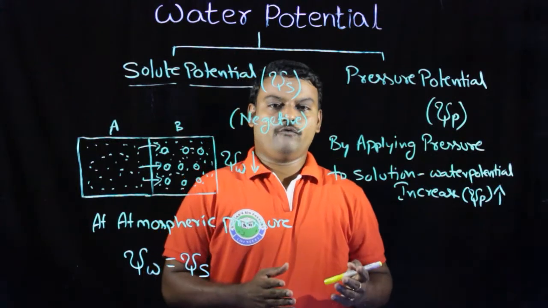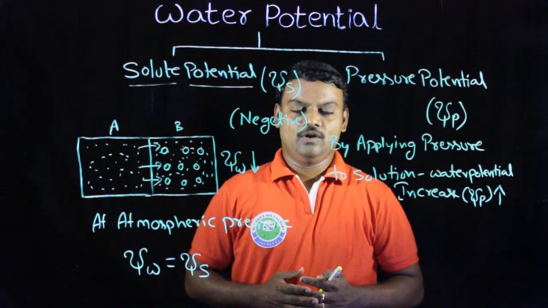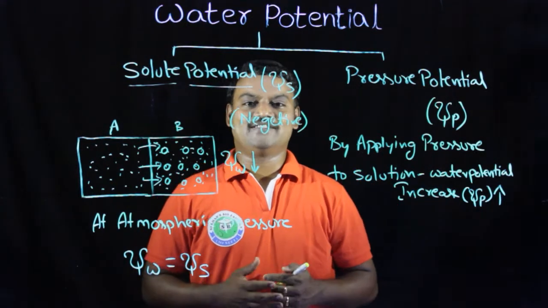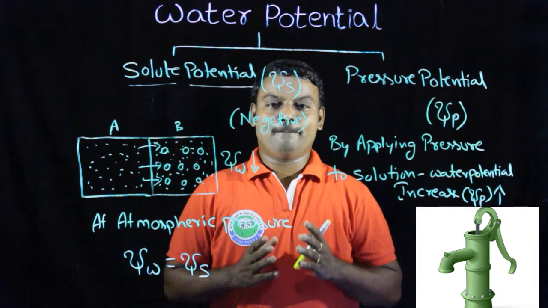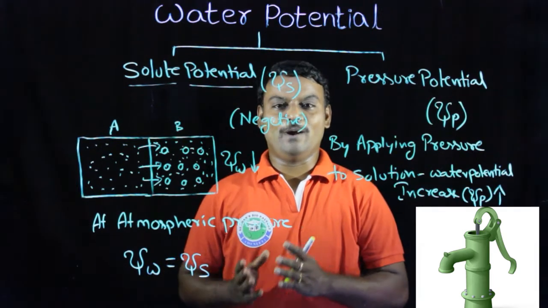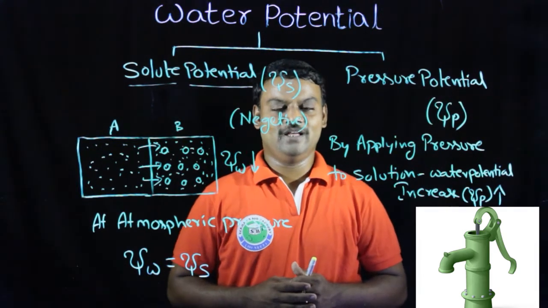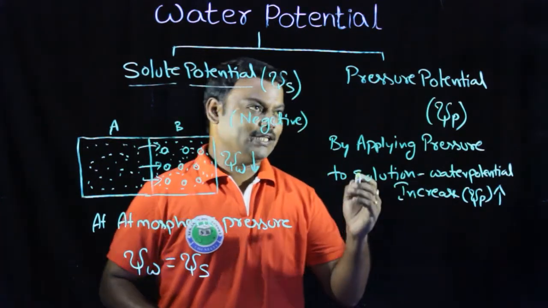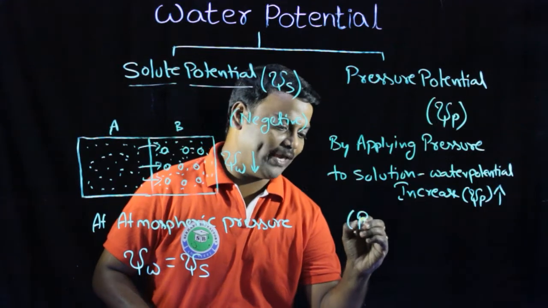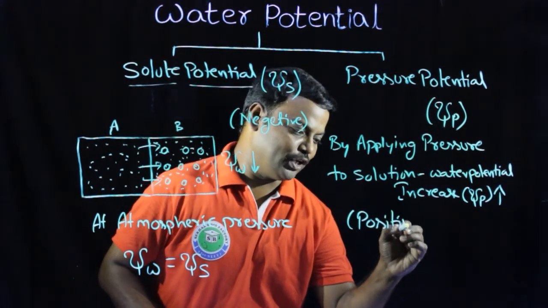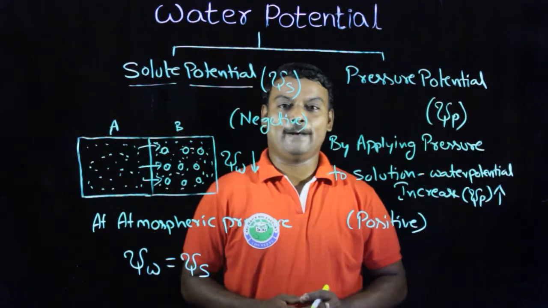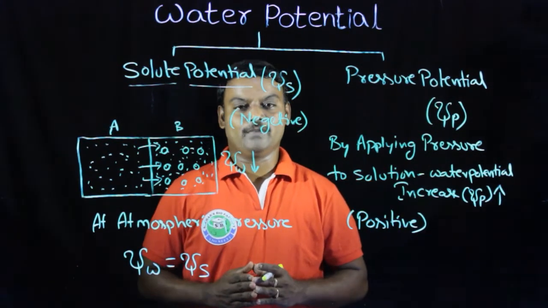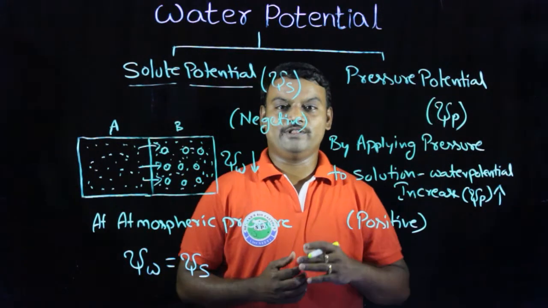Due to applying external pressure to the solution, the water potential value increases. It is equal to pumping of water from one place to another place. By applying this external pressure, water potential increases, so the pressure potential is always positive. Because of this positive pressure potential, the water movement takes place from one part to another part within the plant body.